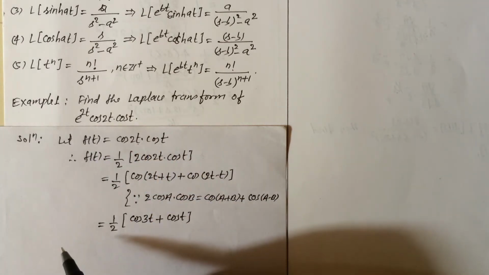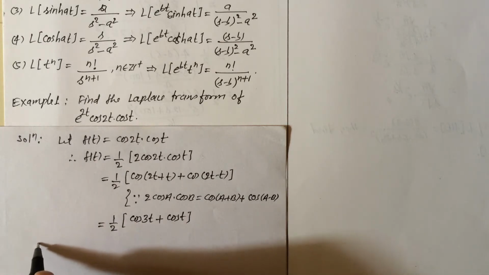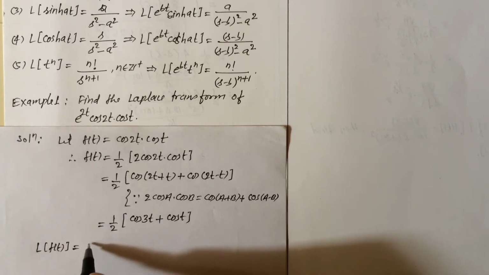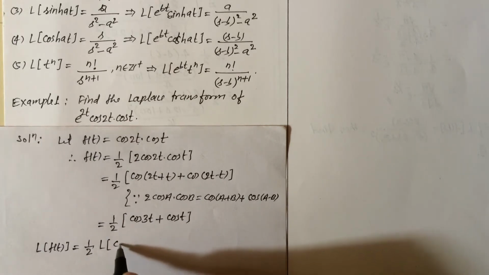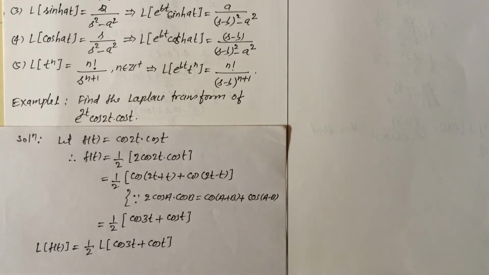Now we can apply the Laplace transform to this function. So apply the Laplace transform on both sides. So Laplace transform of the function f of t can be written as 1 by 2, a constant, taking outside, Laplace transform of cos 3t plus cos t.